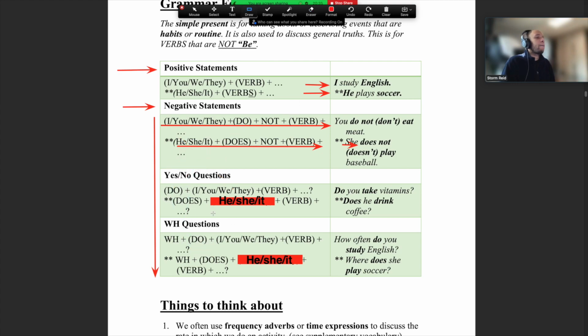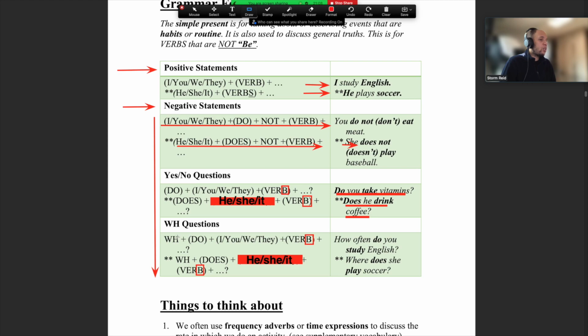So, what do we have? Question: Do you like? This is a basic question. Do you like cheese? Do you like kimchi? Do you like whatever? So, do I? Do you? Do we? Do they? And then a regular verb. So remember, all of these are just regular verbs, or irregular verbs, but they are not using S or ES. Don't need it. So do you take vitamins? Does he drink coffee? Nice and easy.